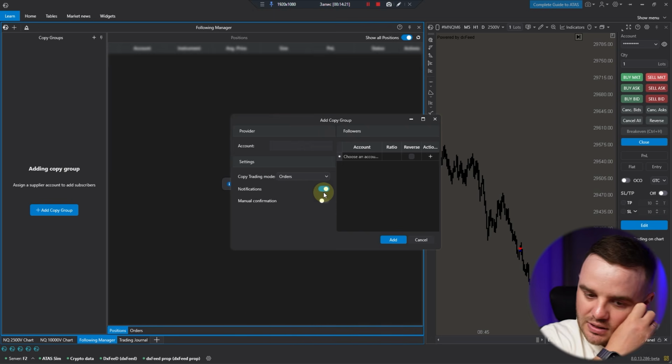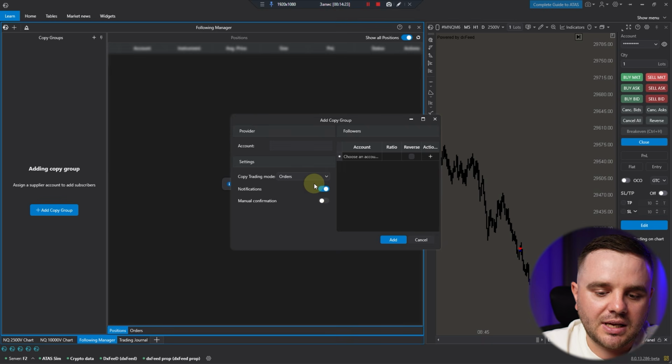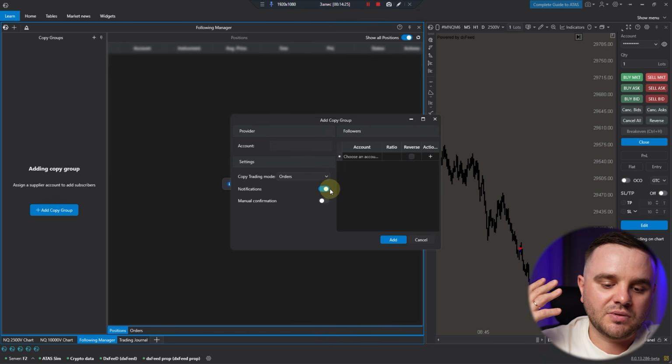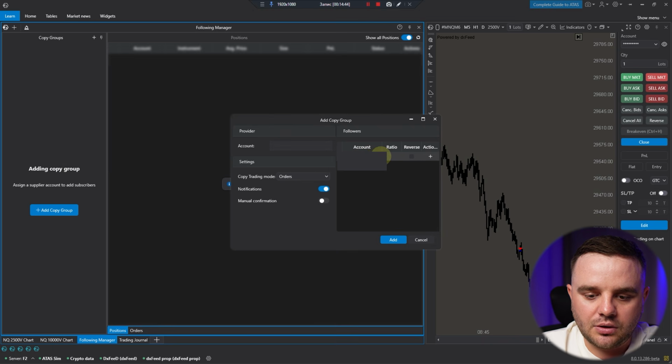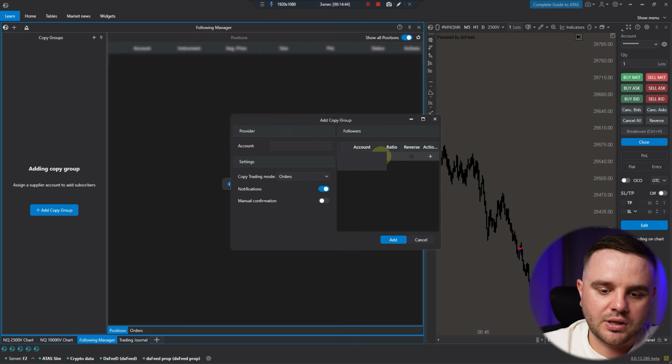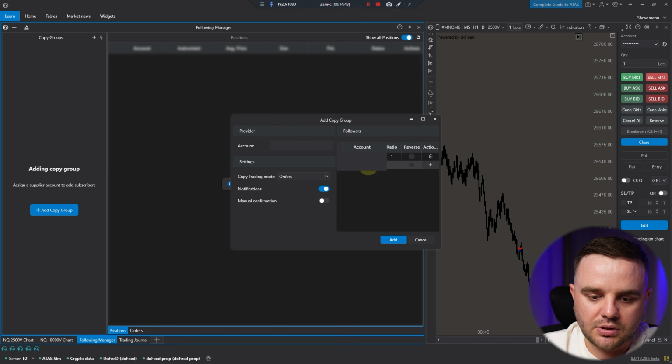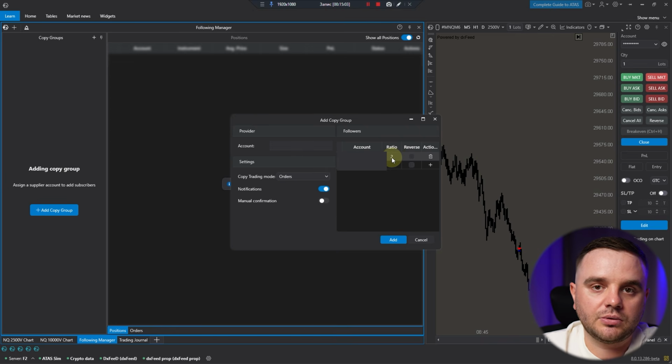Notification is also advised, because sometimes there could be some mistake, especially if you have several screens. Notification is a good tool. After that, you choose the accounts to which you would like to send trades. It could be several accounts. As you can see, you can choose as many accounts as you wish. Ratio: for example, here you take one contract, here you will also have one. If the ratio is 2, it means you have one contract, and on this follower account you will have 2 contracts.